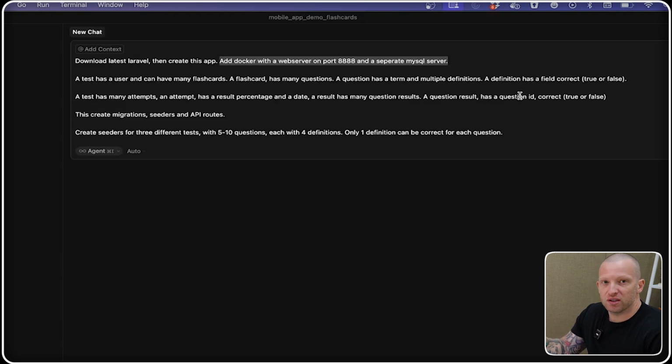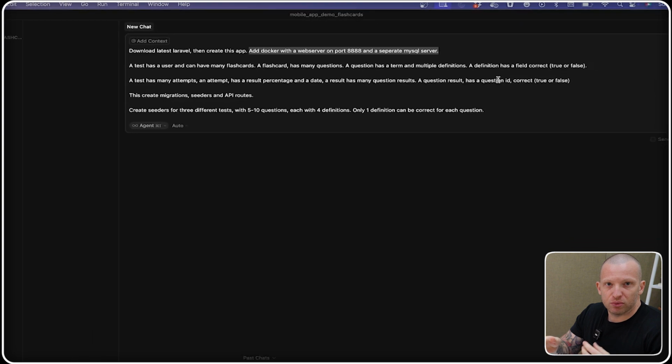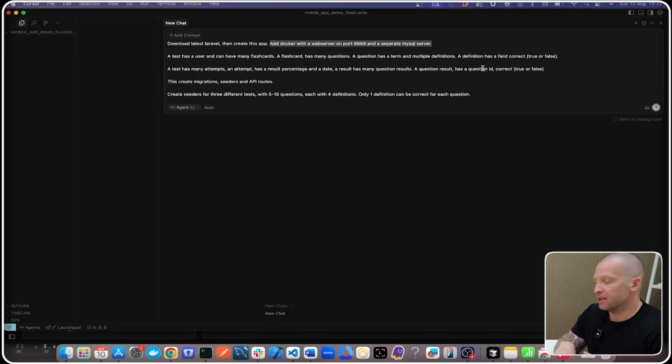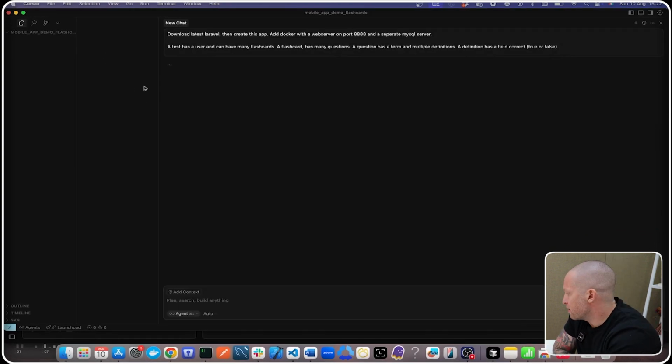This language is just very specific for Cursor to understand the migrations, seeders, which is dummy data. It's going to seed into the app so that we can get this up and running as soon as possible without making a load of data for the app. The API routes, so that we can query the API, get the data back, show it within the application, and then the supporting controller logic around that, which is very basic at the moment. We'll go away and think for a while.